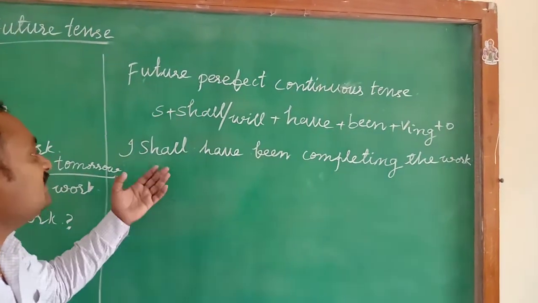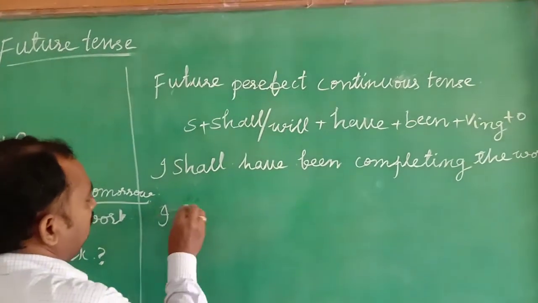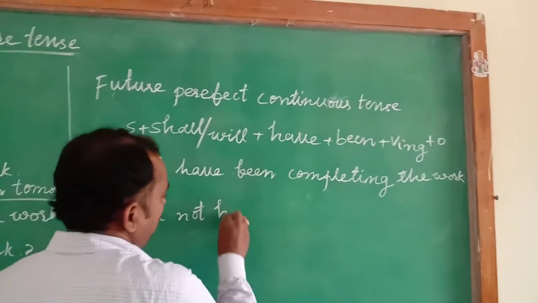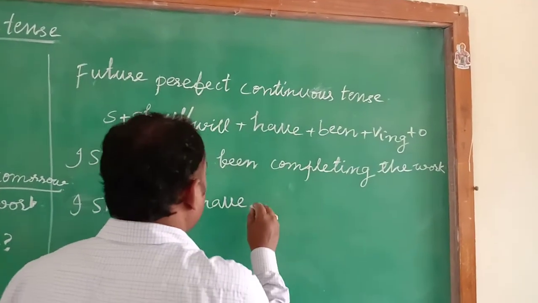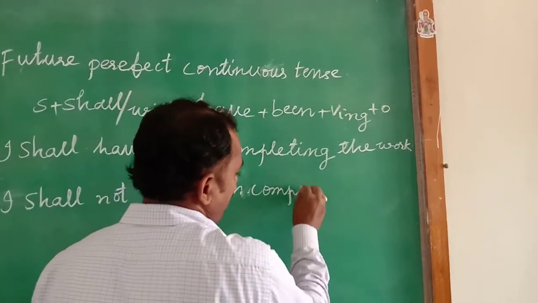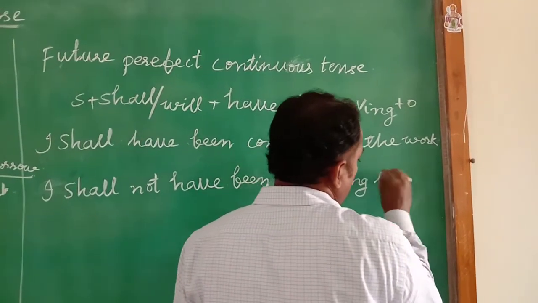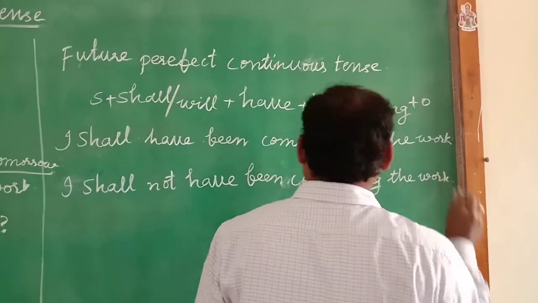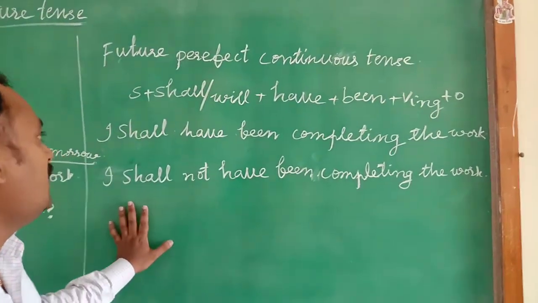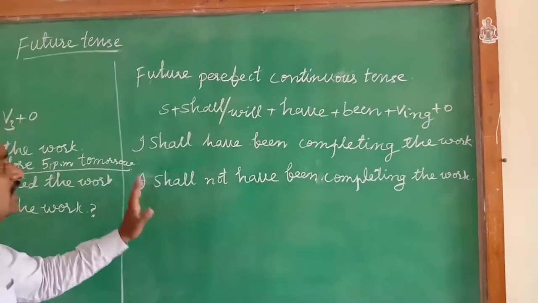Now we will change this one into negative form. I shall not have been completing the work. This is the negative form of future perfect continuous tense. Now we will go through the interrogative form.